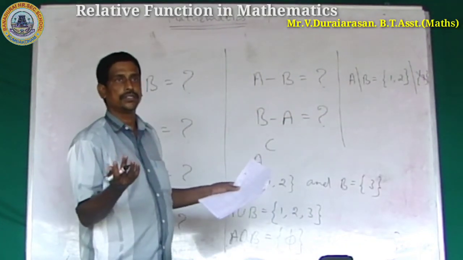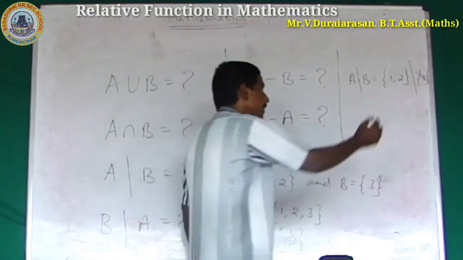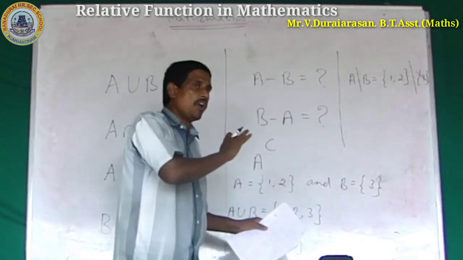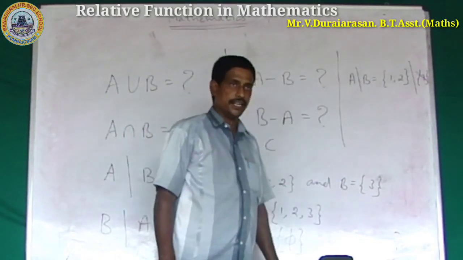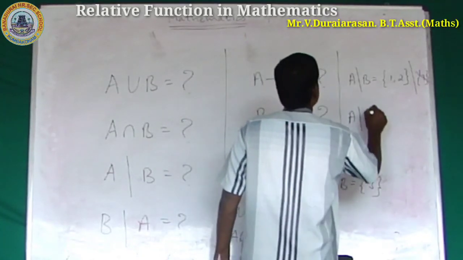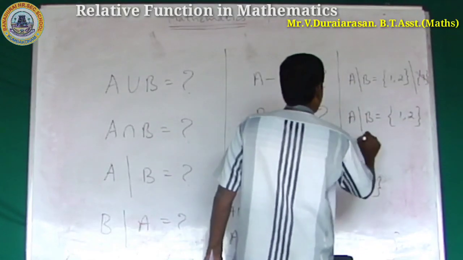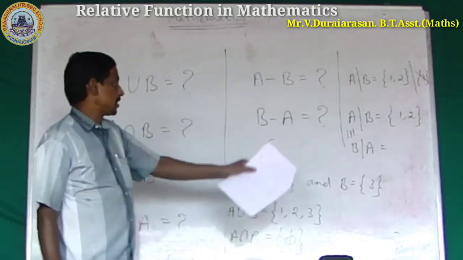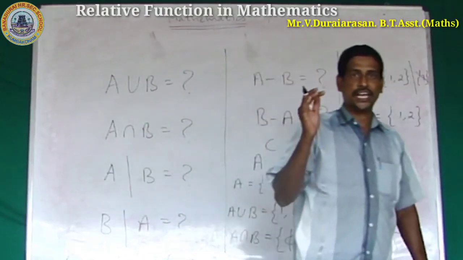No. So what is A slash B? The number 3 in A gets lost; here is the number 3 in the numerator? No. So what is the value of A slash B? A slash B equal to 1, 2. B slash A, find it in a similar way. Okay? Next, we will meet in another class. Okay?